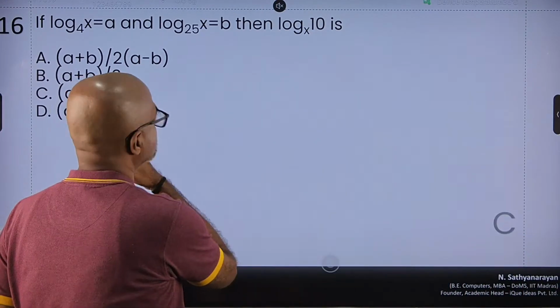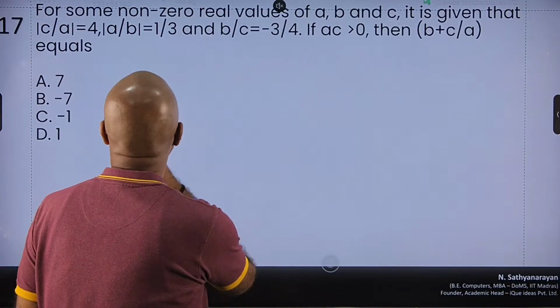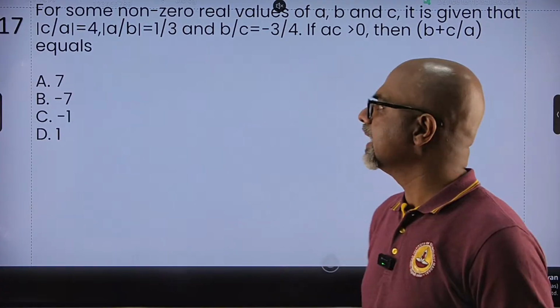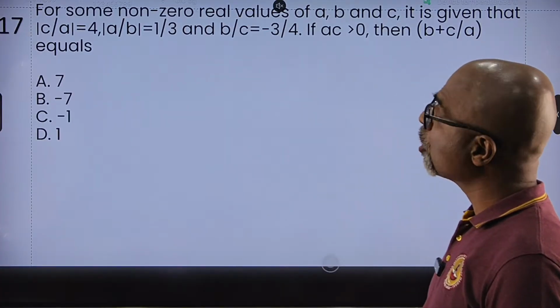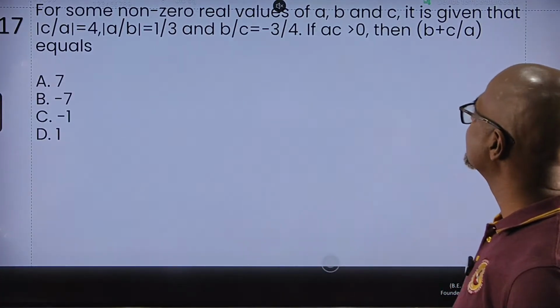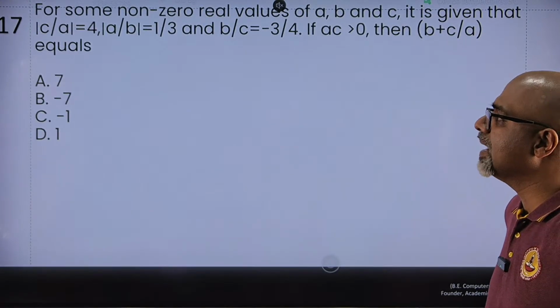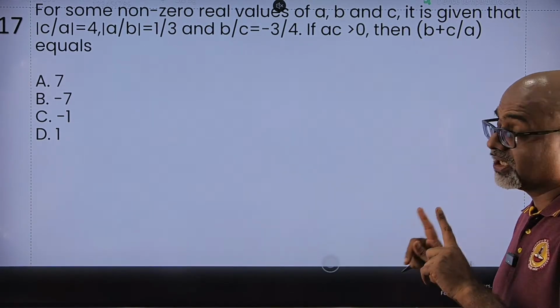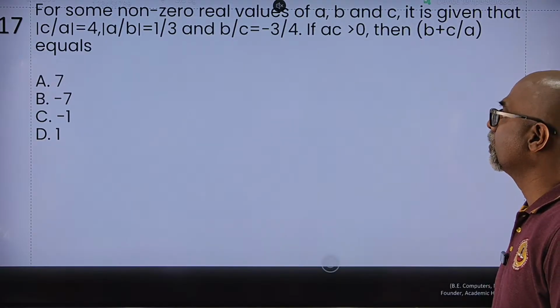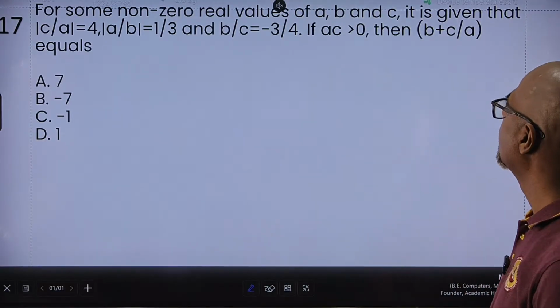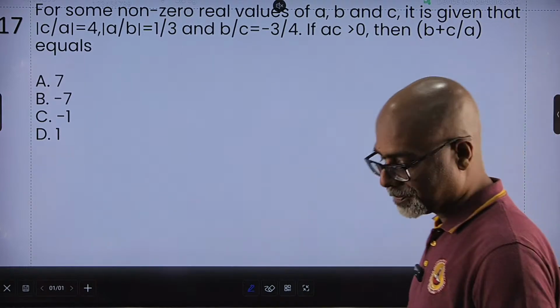All right, C. Again, this one is a very, very intelligent type question. It says for some non-zero real values of a, b and c, it is given modulus of c by a is 4, modulus of a by b is 1 by 3, and remember the third one, plain b upon c is minus 3 by 4. And it is also given ac is greater than 0. Then I have to find the value of b plus c by a.